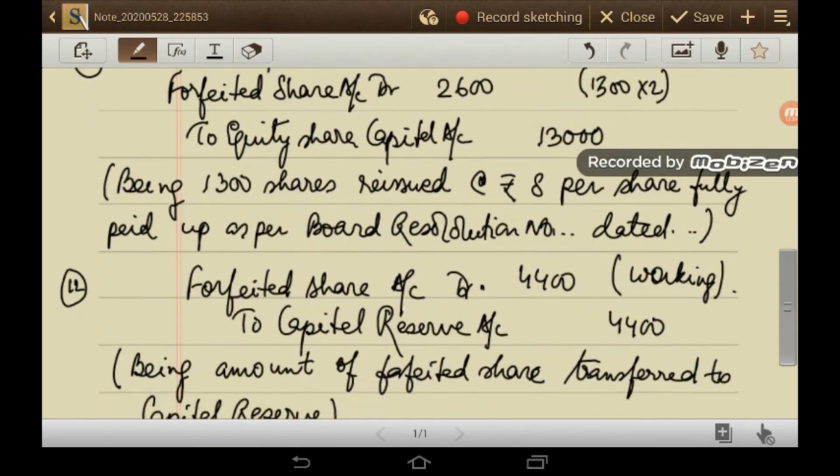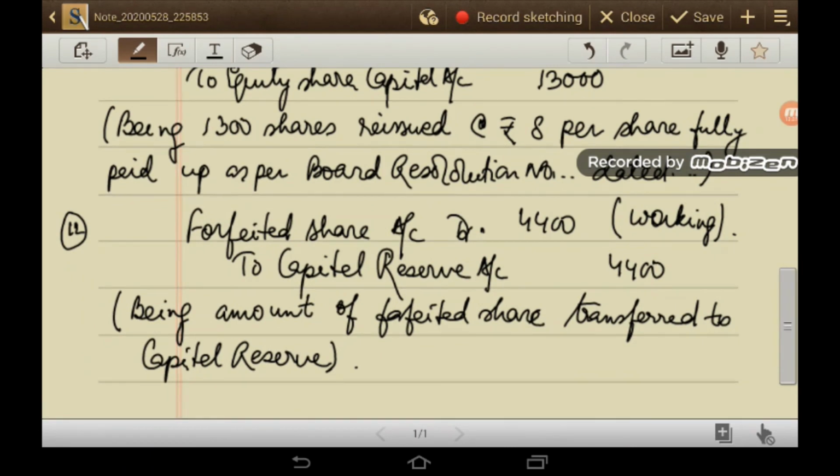And the last journal is forfeited share account debit 4,400 to capital reserve 4,400. You will find how I arrived at this figure of 4,400 in the workings. So this is the last journal. Altogether I have passed 12 journals.